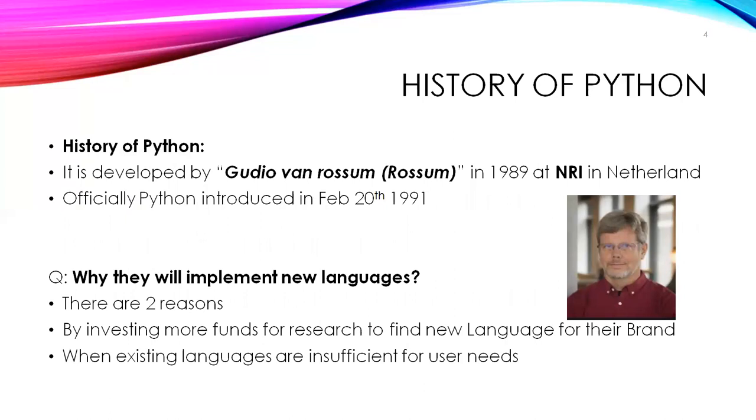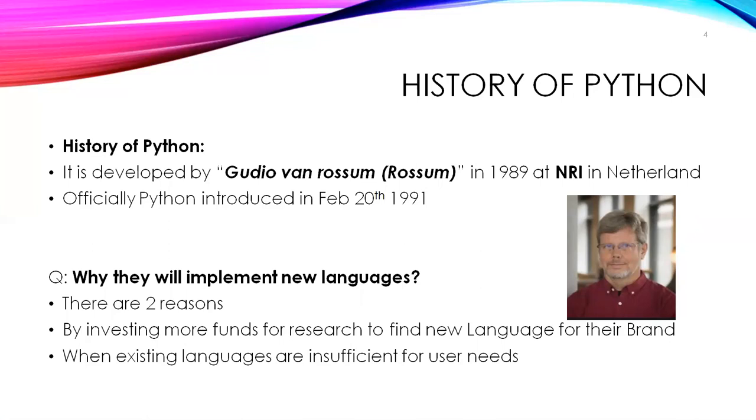Now we see who is the father of Python. It was developed by Guido van Rossum. In simple terms, we can say Rossum. In 1989, at NRI in Netherlands, NRI means National Research Institute, it was developed.